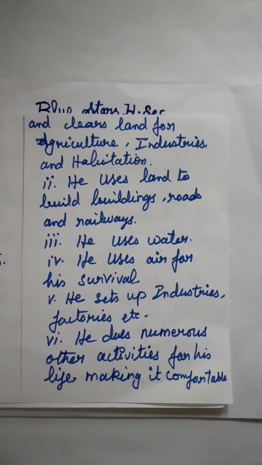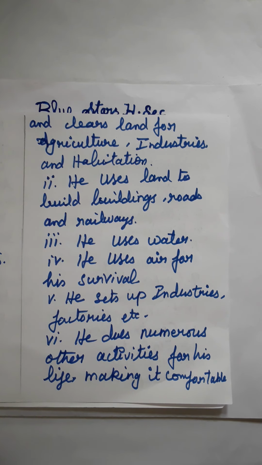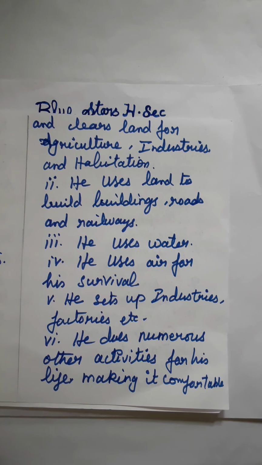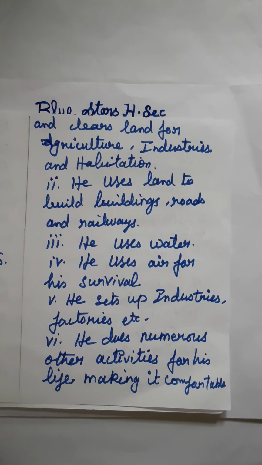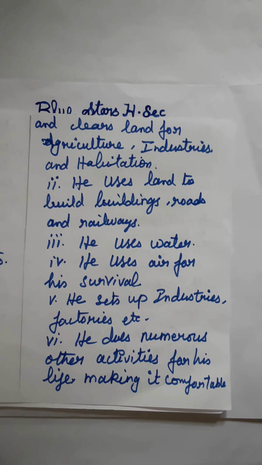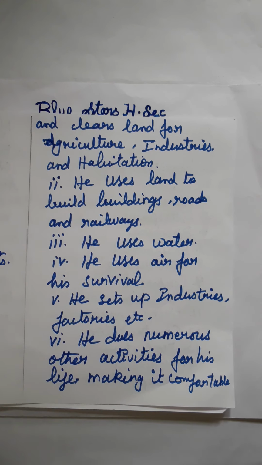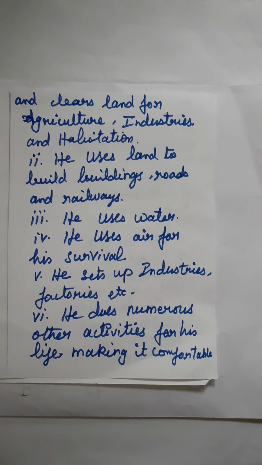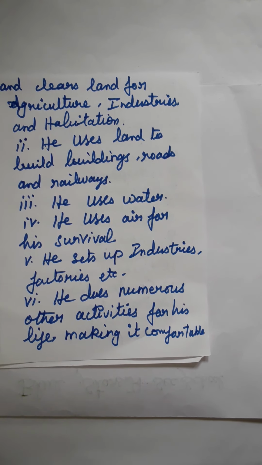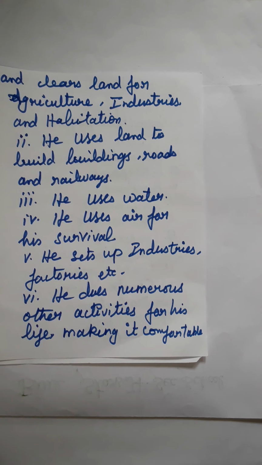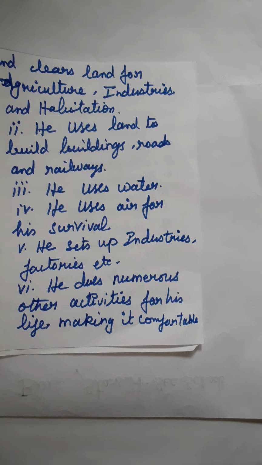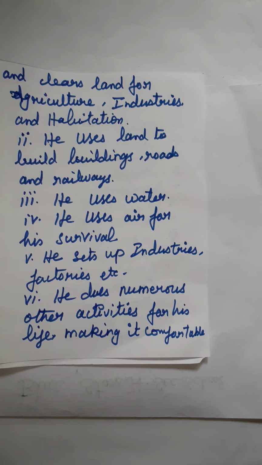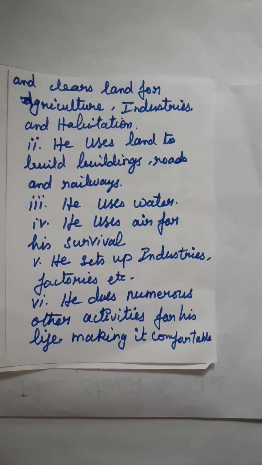He uses land to build buildings, roads and railways. He uses water and air for his survival. He sets up industries, factories, etc. Then he does numerous other activities for his life, making it comfortable. So these are the points for how man modifies his environment.